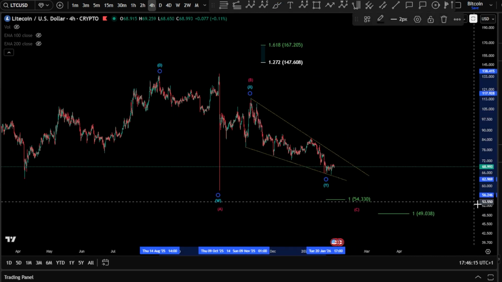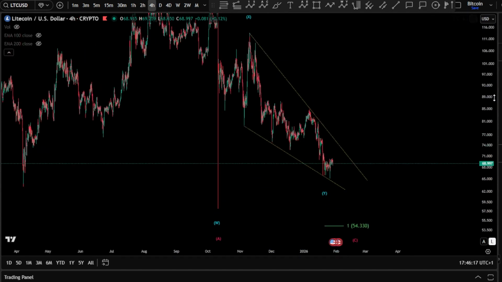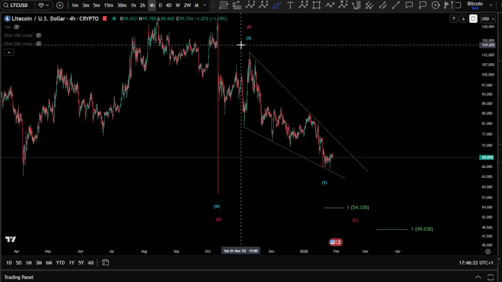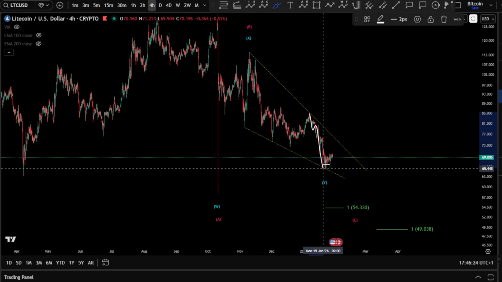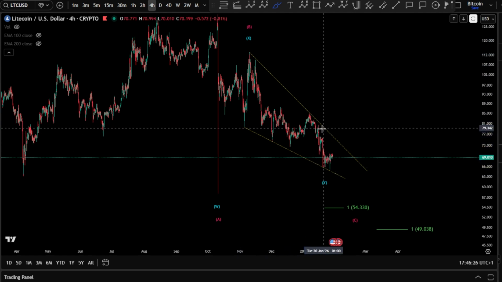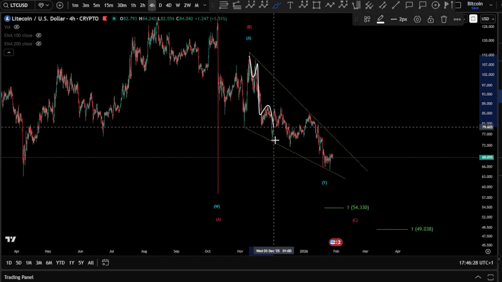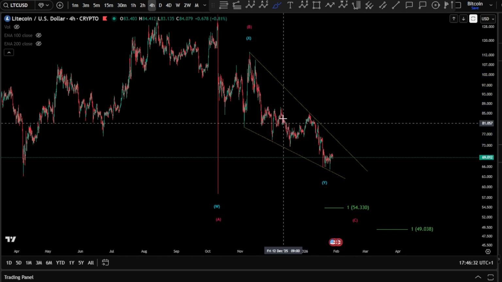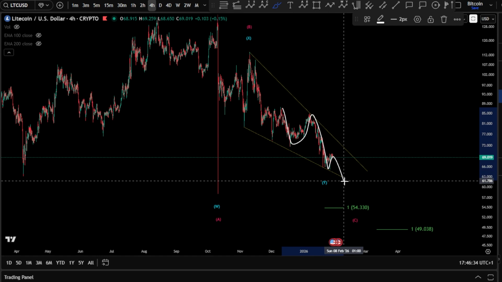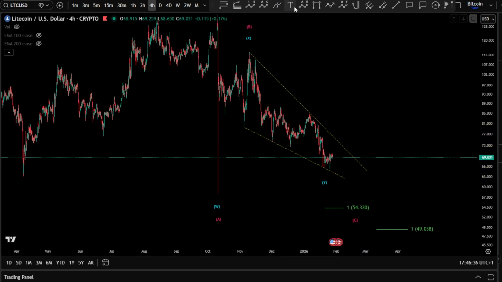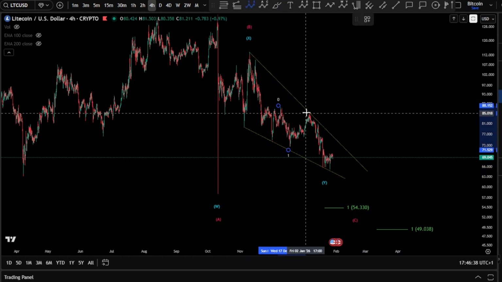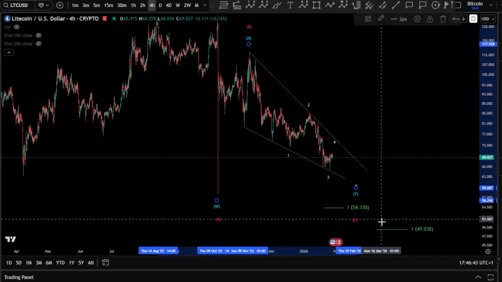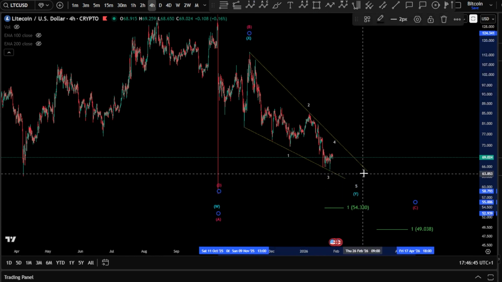This wave Y can be a zigzag. So I would say if this is a zigzag unfolding there, it should be an A, B, and a C from the X. It's hard to call it here, but it still can be a finished wave A. You have the wave B, or a 1, 2, 3. The only way to count it is 1, 2, 3, 4, and a 5. And by all means, I would call this 1, 2, 3, 4, and a 5 to finish a wave Y,